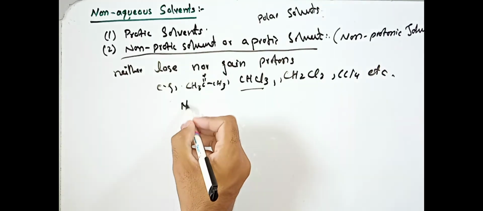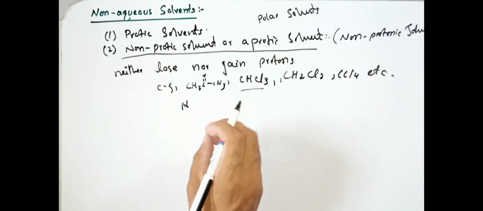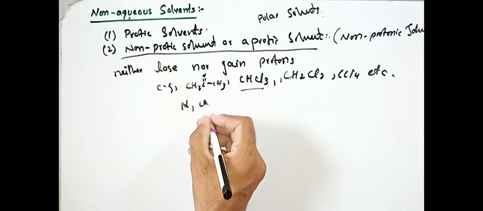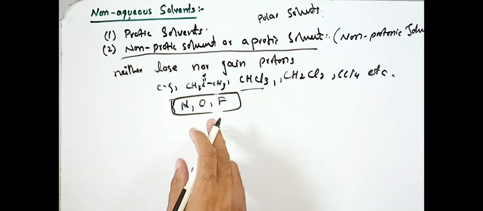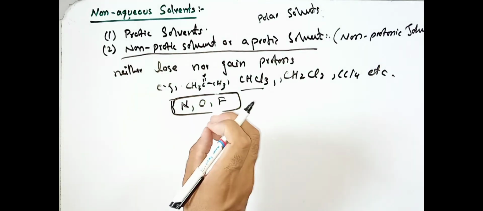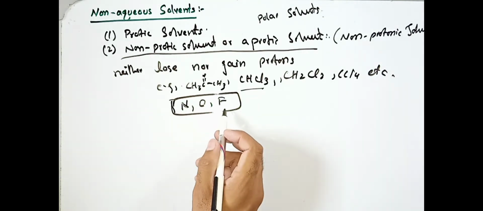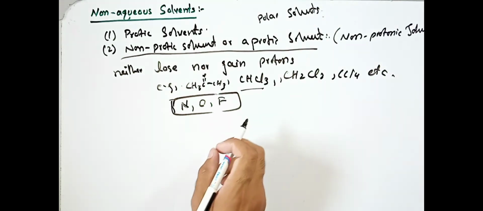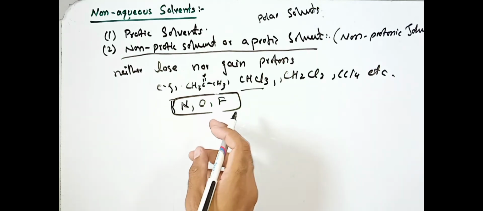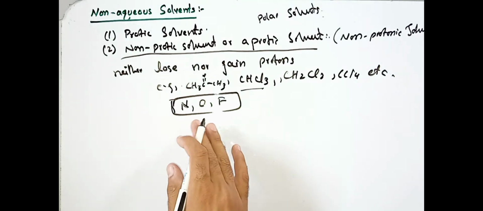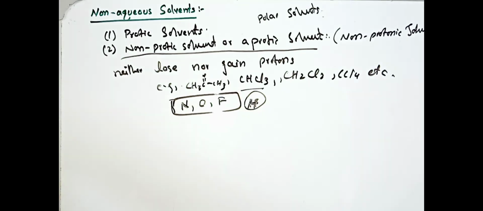In the previous lecture I already told you that polar compounds that have nitrogen, oxygen, and fluorine atoms directly attached with hydrogen are called protic solvents, while all those compounds that do not contain nitrogen, oxygen, fluorine directly attached with hydrogen will be called aprotic solvents, because without these elements directly attached to hydrogen they do not have the capability to produce hydrogen bonding.